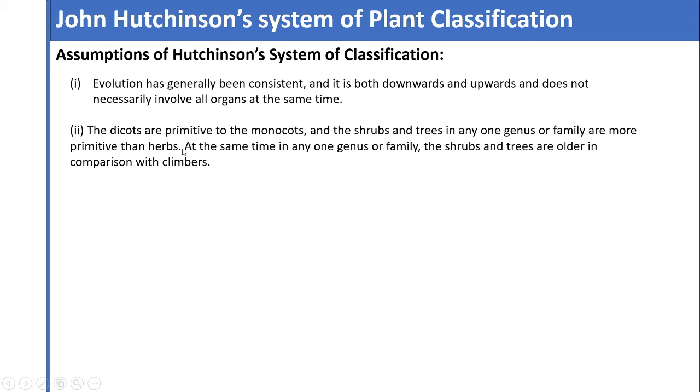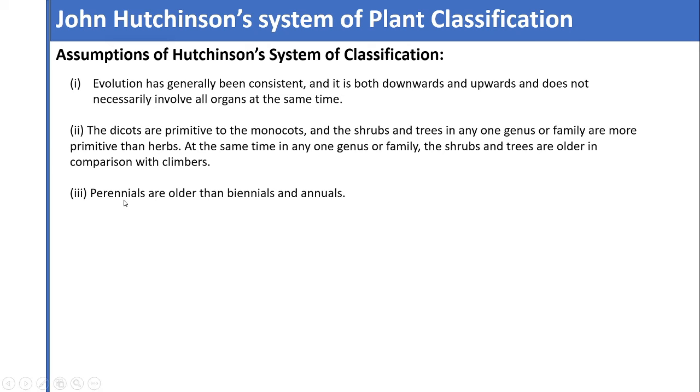So herbs were considered the most advanced plants. At the same time, in any one genus or family, the shrubs and trees are older in comparison to the climbers. And again, whatever plants were present in a single family or group, the climbers were considered the most advanced. Perennials are older than biennials and annuals.